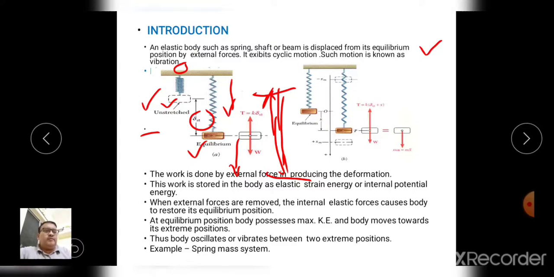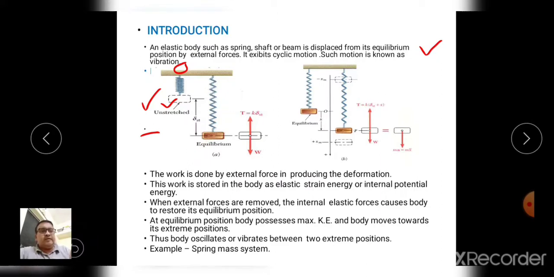The work done by the external force in producing the deformation is stored in the body as elastic strain energy or internal potential energy. So why is this vibration phenomenon taking place in the system?